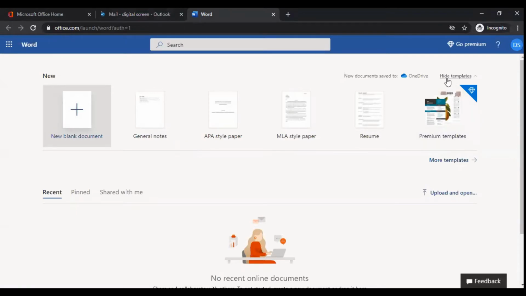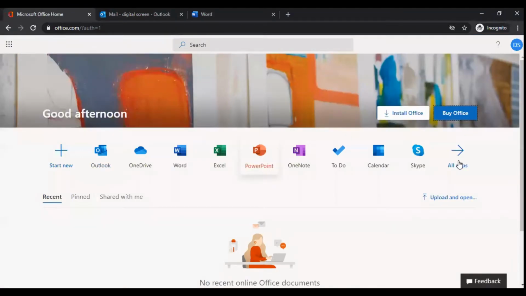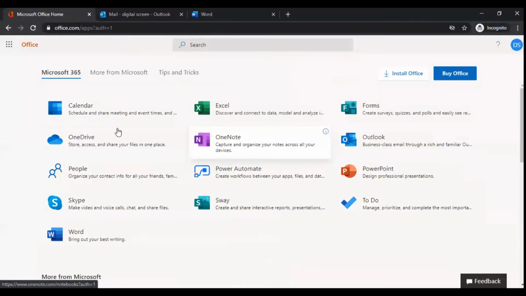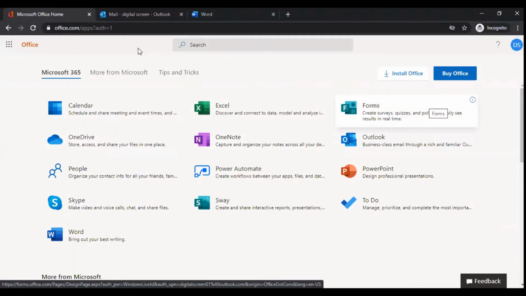If we subscribe there, you will get access to these Word features also. Like that, all the apps available get access from office.com once you create an account in Microsoft.com.